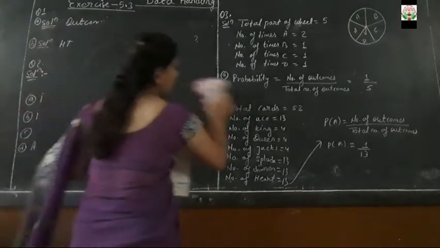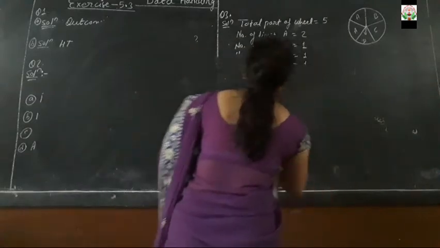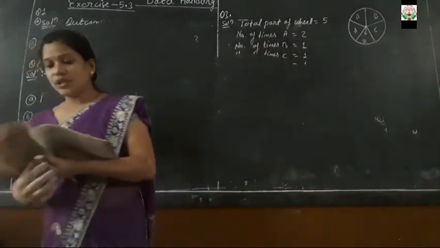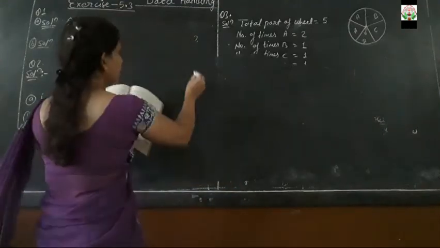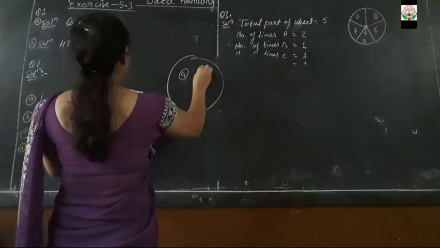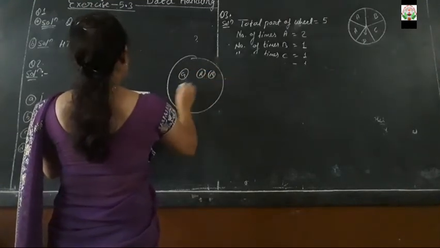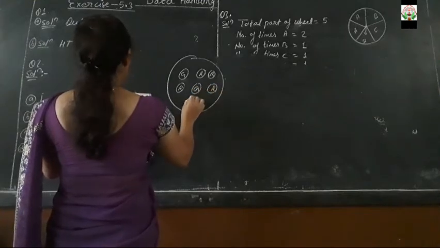Now look at the C part of this question. What are we having in the C part of this question? In the C part, it is asked the probability of getting a red apple. So here one circle is given, and in that circle G, R, again R, G, R and G is made.